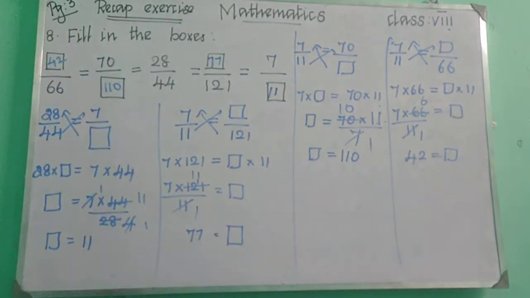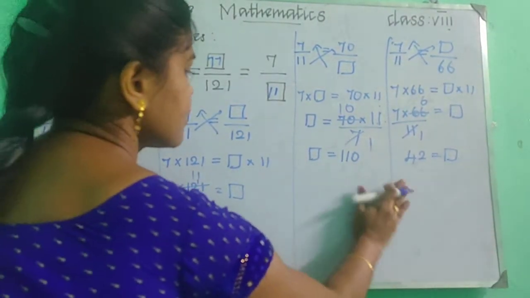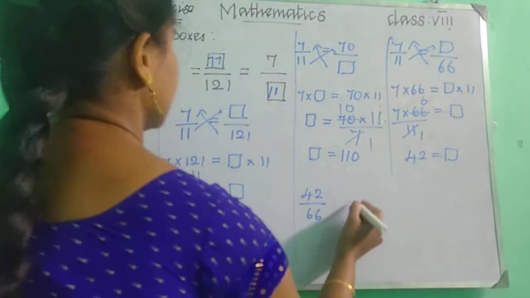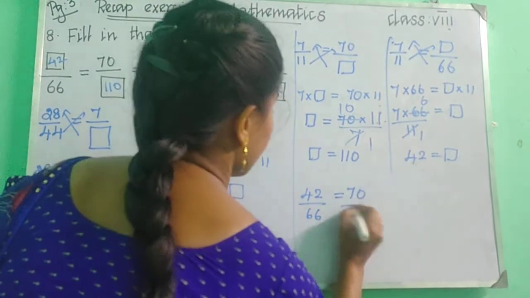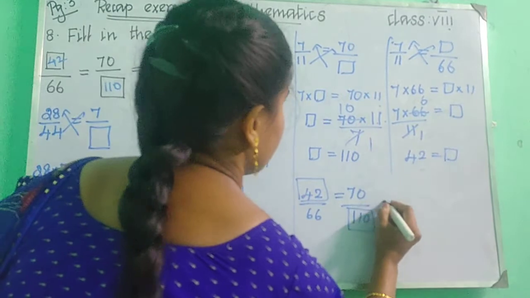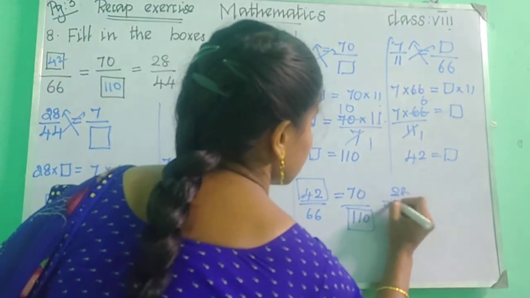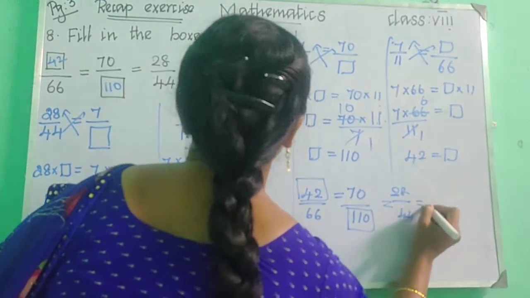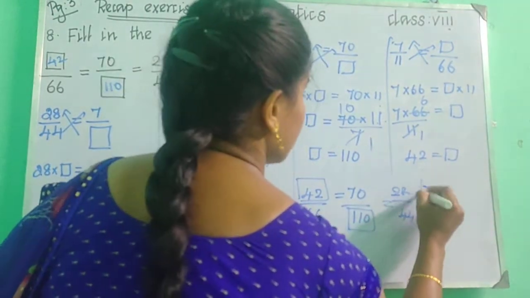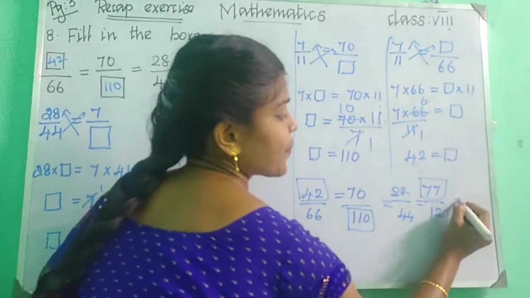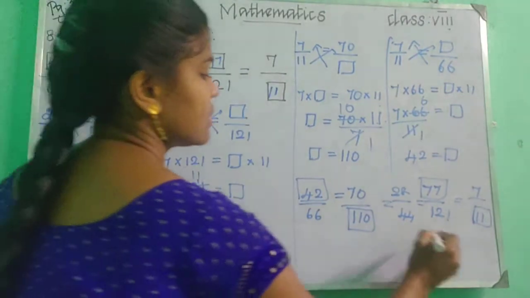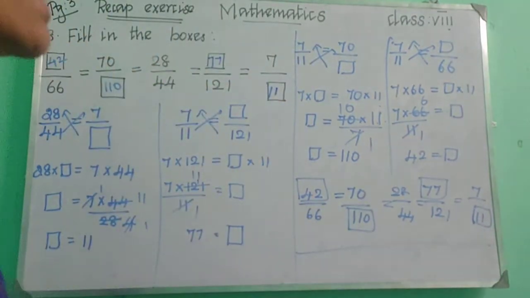Is it clear? So the answer we are getting is 42 upon 66, 70 upon 110. This is the box. 28 upon 44 and 77 upon 121. This is the box. And 7 upon 11. So this is the answer. Children, is it clear?